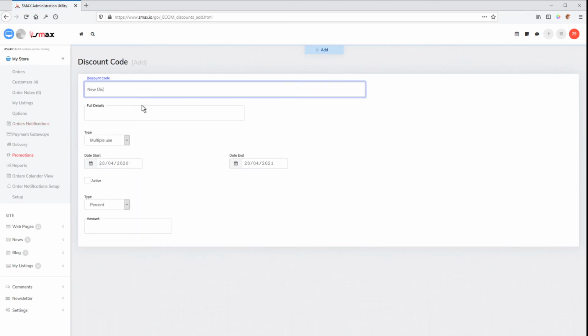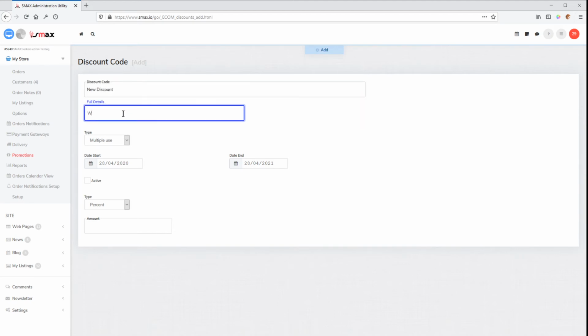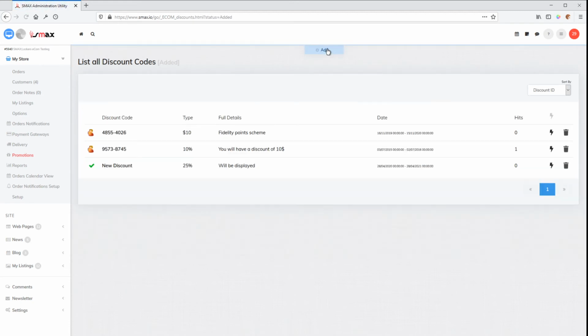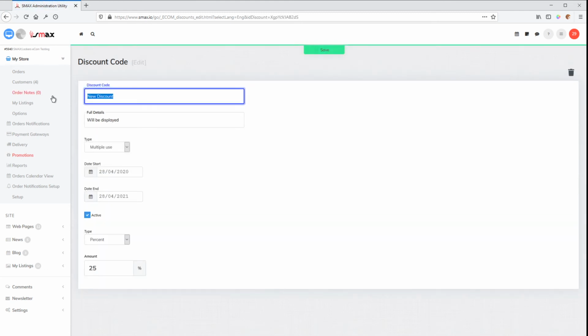New discount will be displayed. Here's our dates: active, percent 25%. New discount will be displayed. This is what will be displayed. So the discount code has to be a code.